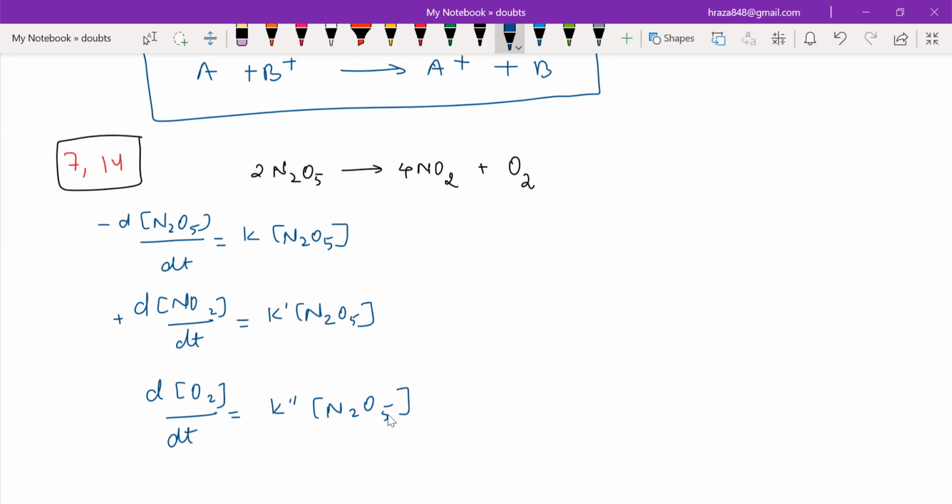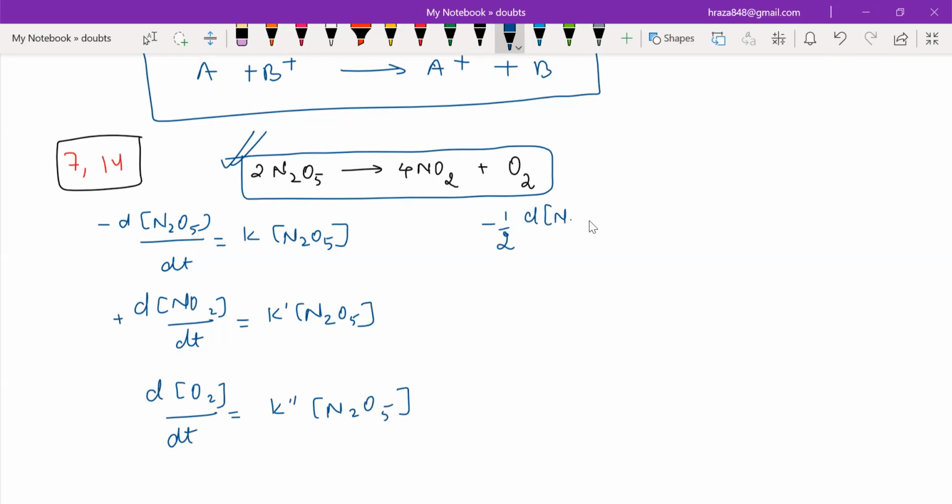If you write the rate in terms of the stoichiometric coefficients, can I write minus 1 by 2 d of N2O5 upon dt equal to plus 1 by 4 d of NO2 upon dt, equal to plus 1 by 1 d of O2 upon dt? Are you aware of this, right? Yes.